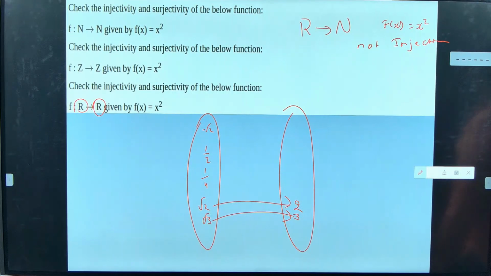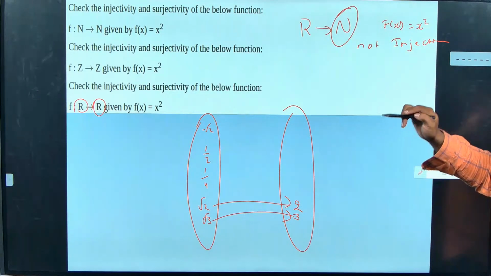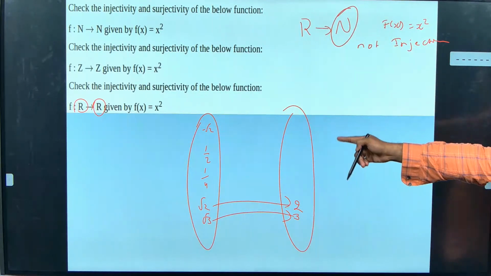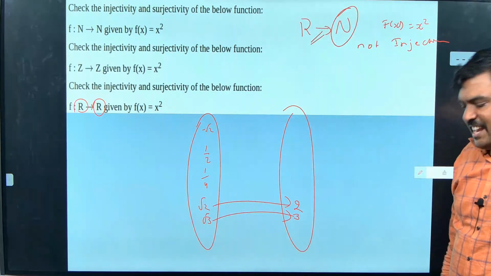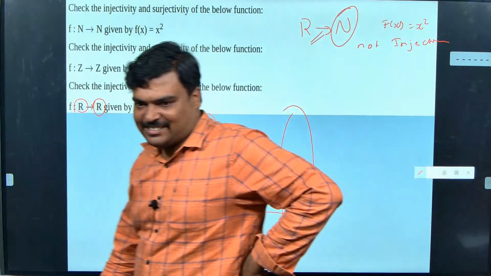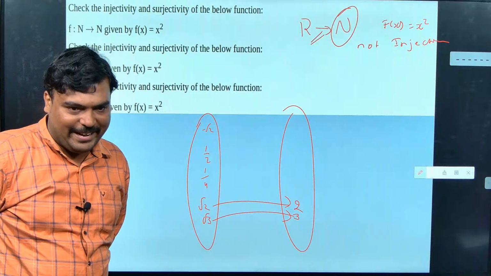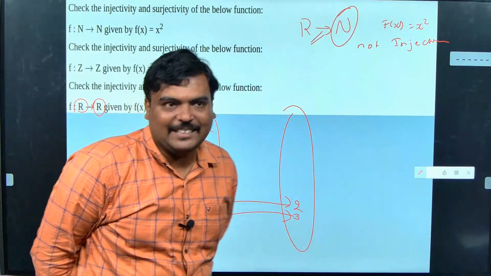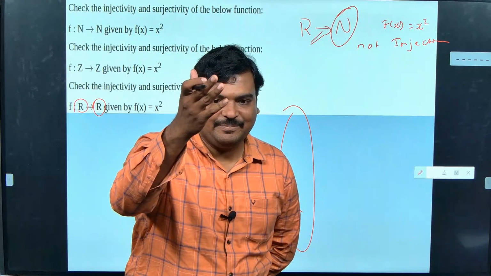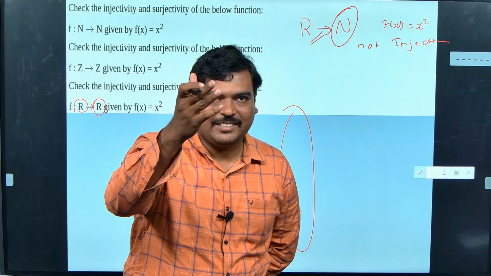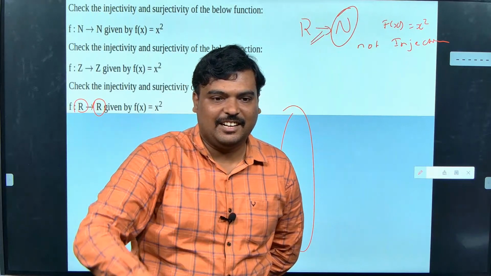Sir, it will be surjective. Why? Because all positive natural numbers will be mapped. Why? Because all real numbers in the... You think that is the answer? No. Why? Because in real number, so we will get more possibilities of natural number when we square real number.